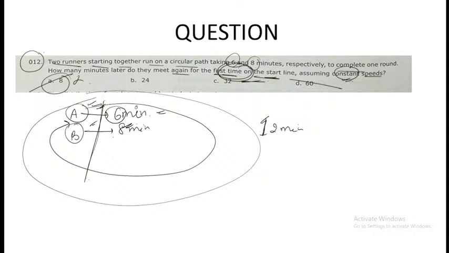At 8 minutes, how can they meet? Because 6 would not yet have been, like A would have already completed the round, and then B would have reached the first line. 8 cannot be the answer.